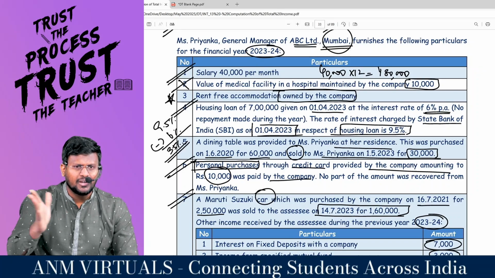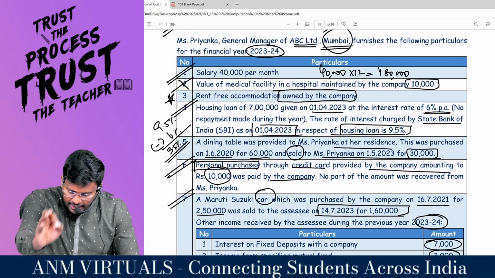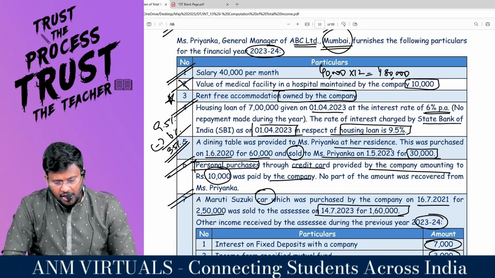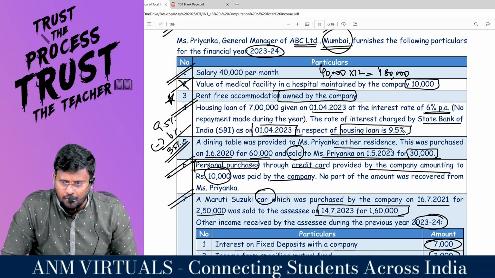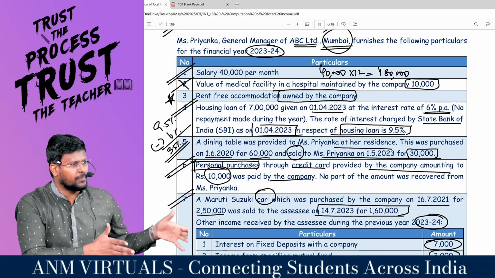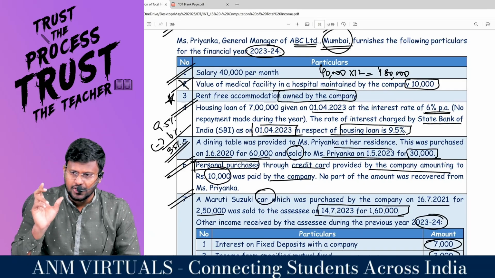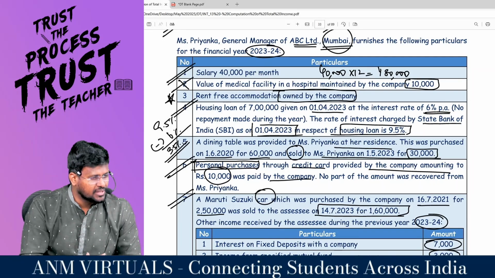That will not be treated as taxable perquisite because treatment in such places in India is fully exempted. If you are having any doubt, immediately after this question, you have to go and revise the salary provisions. Comfortable? Rent-free accommodation owned by the company. Actually, for our year 23-24, we are very lucky, my dear lovable students. For the first 5 months, we are following one set of RFA rules, and for the next 7 months, we are following another set of RFA rules. Since nothing has been given in the question, for the first 5 months it is 15% of salary, and for the next 7 months, it is 10% of the salary.